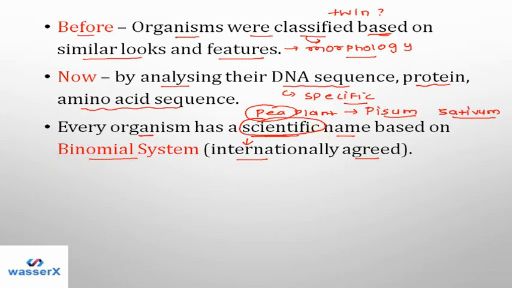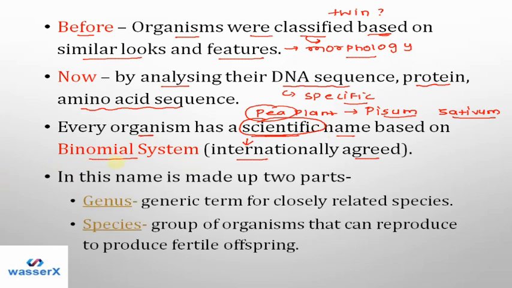And what is the binomial system? So we can say that in this binomial system, the name is made up of two parts. The first part is genus. If I talk about Pisum sativum, Pisum shows the genus, the generic term for closely related species. So the Pisums involve some species which are closely related with each other. And what are species? The sativum is the name of the species.